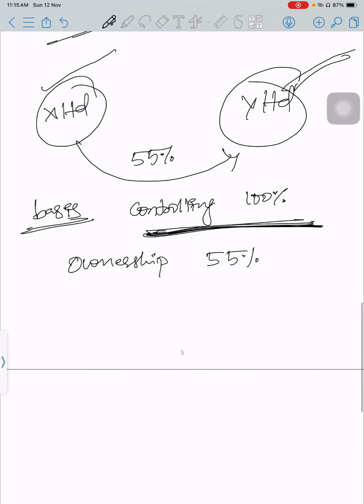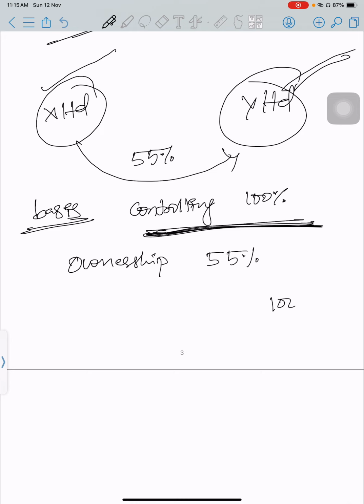Then, sir, what is the difference? Controlling means X Limited can dictate anything to Y Limited. Ownership is different. How? Just a small example: suppose 100 rupees profit is earned by Y Limited. Obviously it has to give 55 rupees, that is 55 percent of 100 rupees, to X Limited.